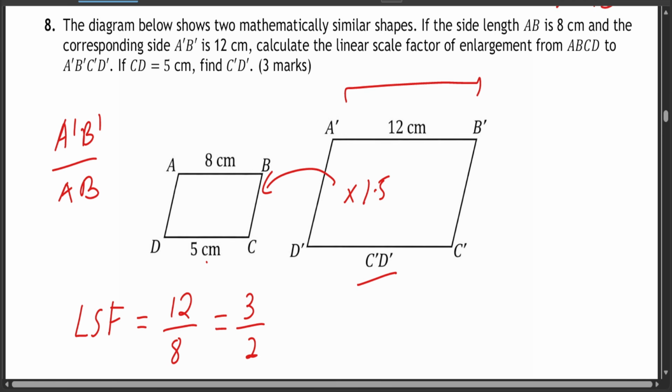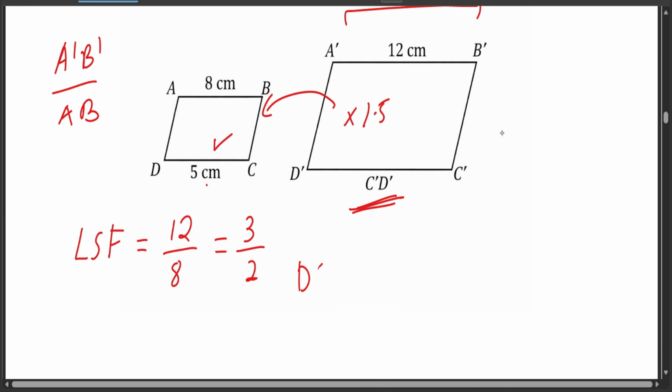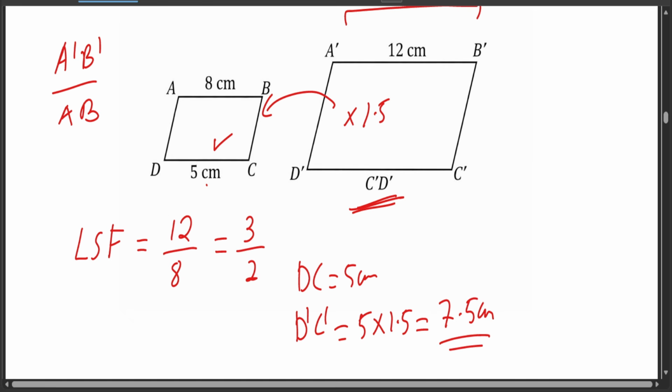So if you're searching for this one, in case your DC is 5, it means your D'C' is 1.5 times larger. So you're going to take 5 centimeters times 1.5 to give you 7.5 centimeters. That is your answer.